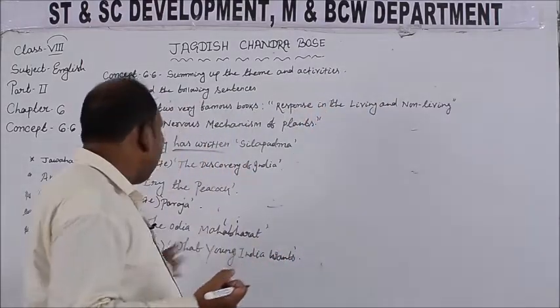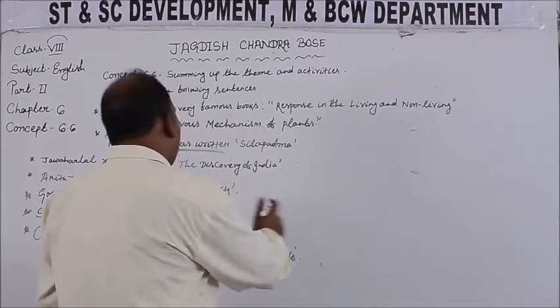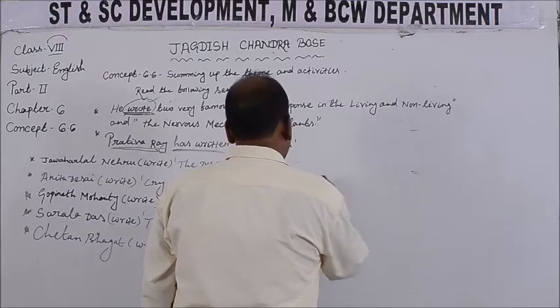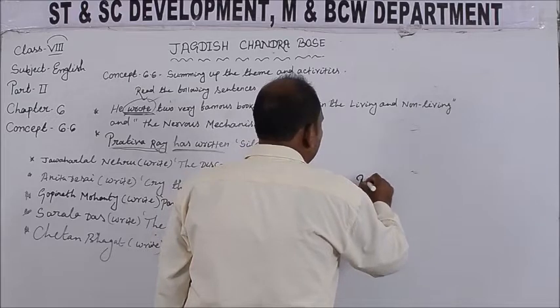So here Chetan Bhagat is alive. So as Chetan Bhagat is alive, we will write in the perfect tense.